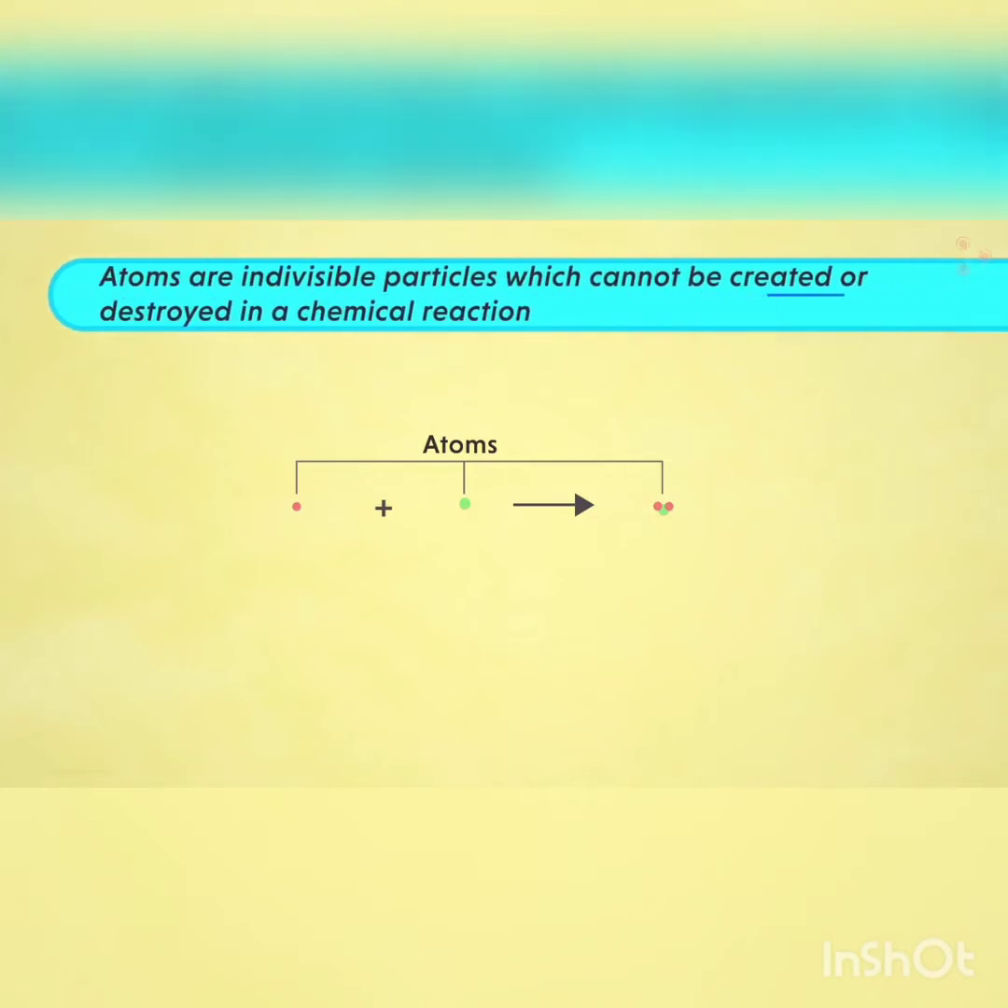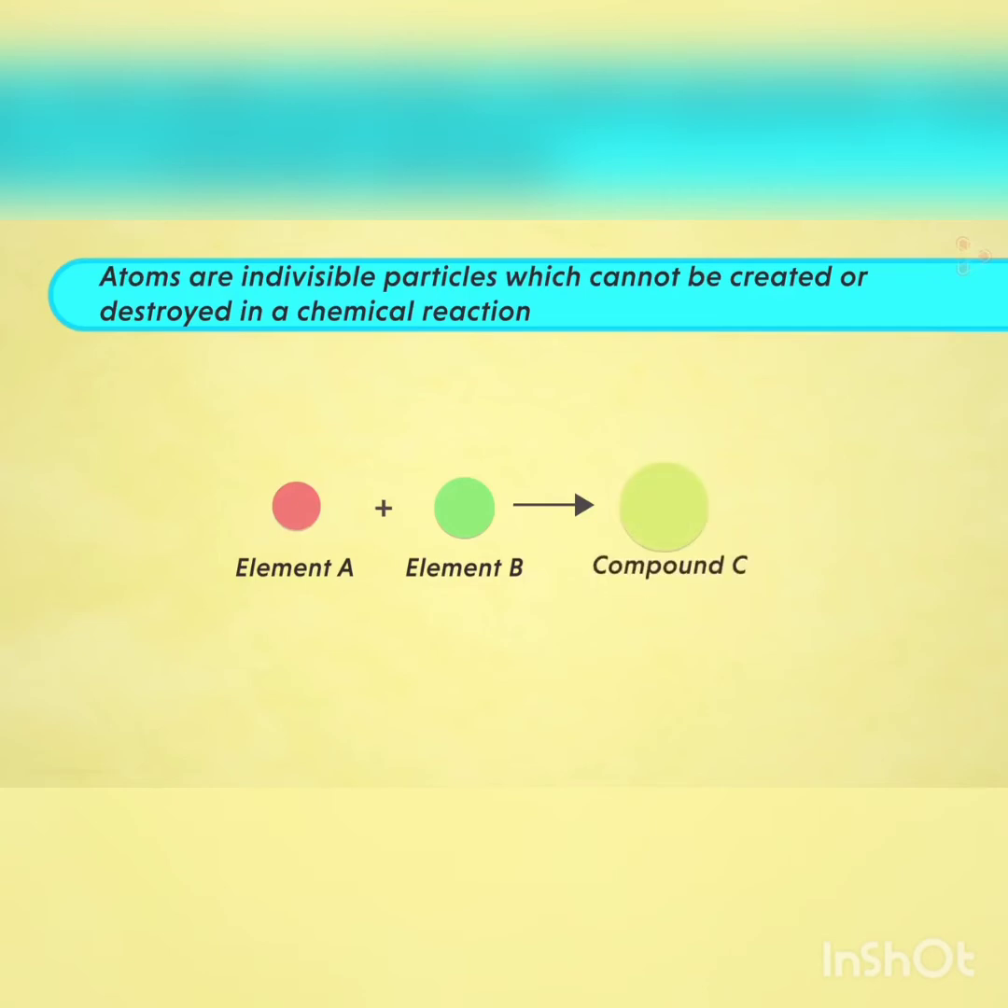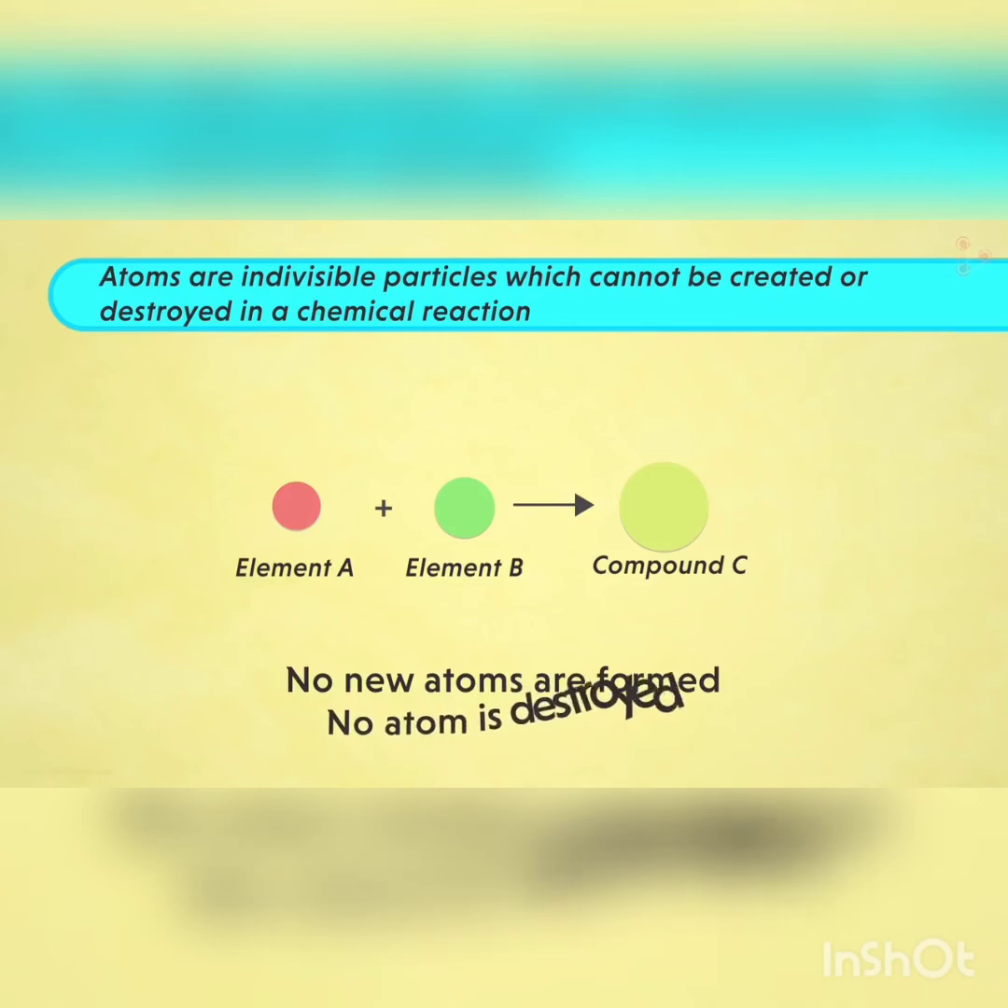Then second postulate was atoms are indivisible particles which cannot be created or destroyed in a chemical reaction. What do you mean by this? Atoms are fundamental units of matter. Dividing them further is not possible. Also, in a chemical reaction, atoms combine together to form compounds. However, no new atoms can be created and nor can the existing atoms be destroyed. So, here atoms A and B combine together to form compound C. Can we say no new atoms are formed in this case? Yes, and similarly, no atoms get destroyed.